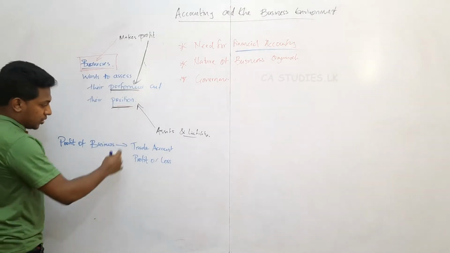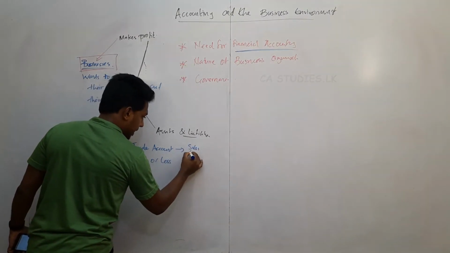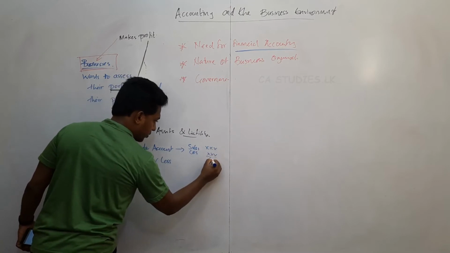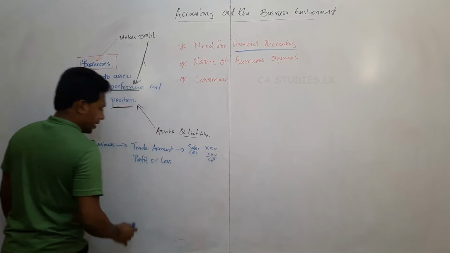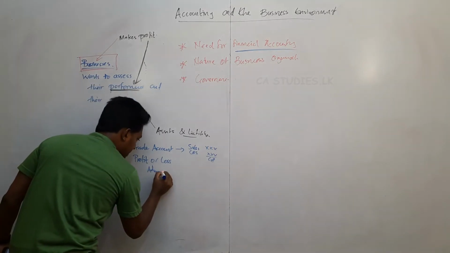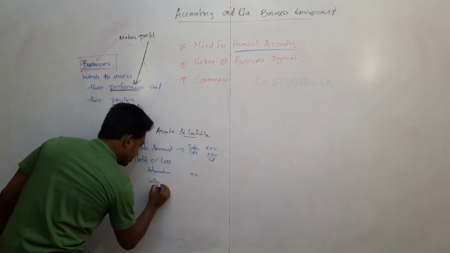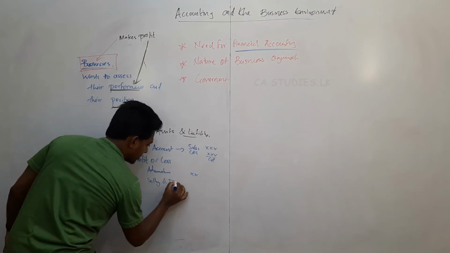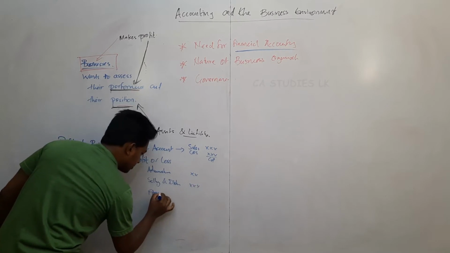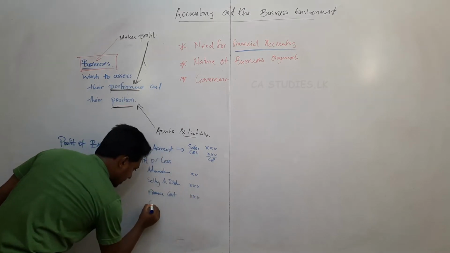In the trade account, sales minus cost of sales, we will find out the gross profit. In the profit or loss account, we will be deducting administrative cost, then selling and distribution cost, finance cost, and the last one is other cost.